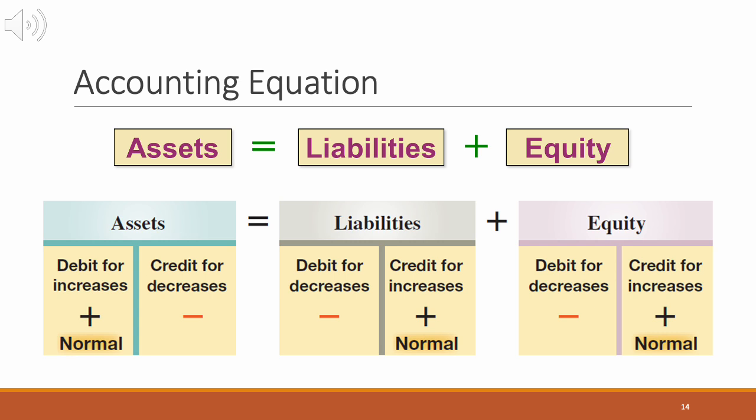Every transaction affects at least two accounts. One side gets a debit, the other side gets a credit, and they're always equal. This is double entry accounting, and it's what keeps the equation assets equals liabilities plus equity always in balance.